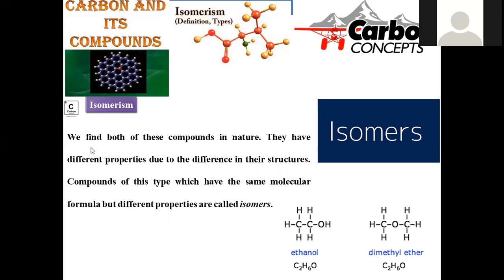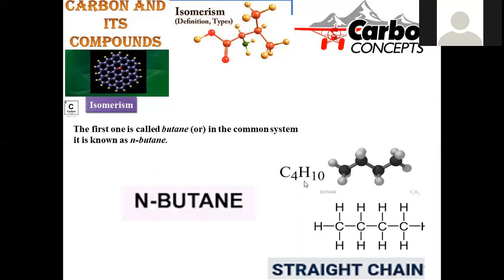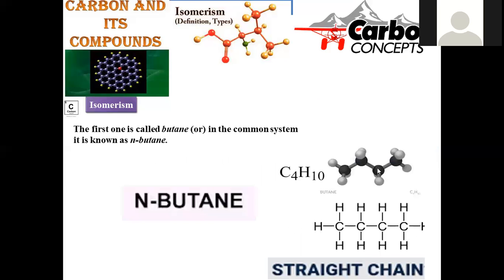So here a terminology is introduced where we find both of these compounds in nature have different properties. Though the molecular formula C4H10 is the same for both compounds, they do not have similar properties. That is purely because of the arrangement of the groups around the central carbon. They have different properties due to the difference in their structure. Compounds of these types have the same molecular formula, but the arrangement is different. These two compounds are said to be isomers.